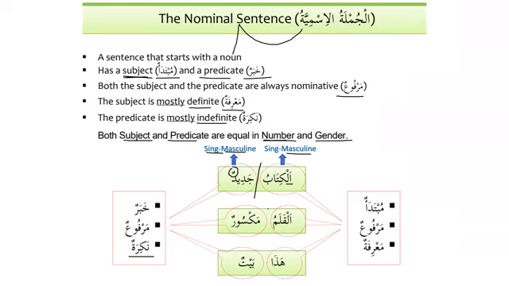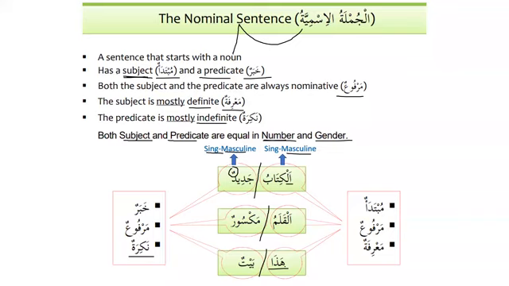Similarly, we can see al-qalamu maksurun. The pen is broken. And hadha baytun. And this is a house. Now, hadha is marfu. How do we know that this is marfu? Because it is in the place of the subject. Do we have dhamma or dhammatan on it? No, we do not have. How do we know? Because this is ismul ishara, a demonstrative pronoun.